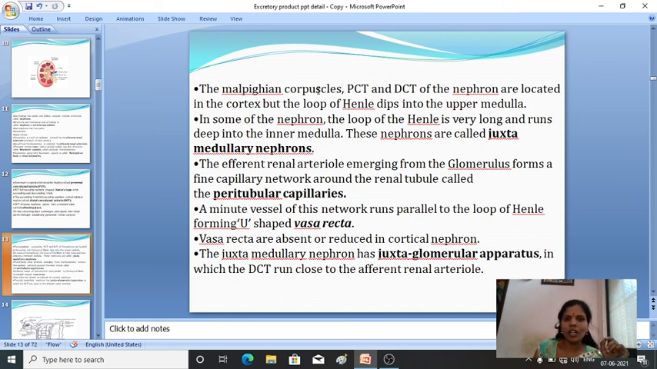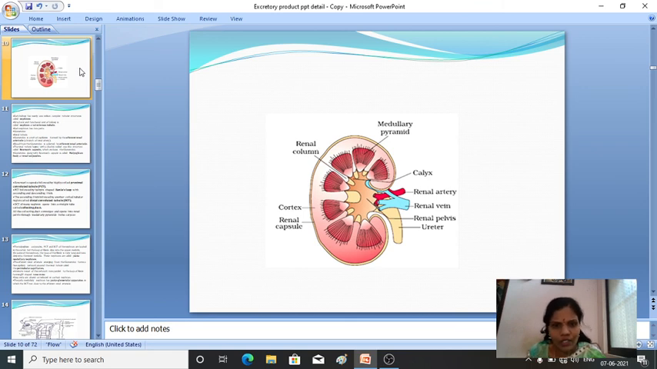These three, the Malpighian corpuscles, PCT and DCT, are located in the cortex. And the loop of Henle is located in the upper medulla region. Then in some of the nephrons, the loop of Henle is very long and it runs deep into the inner medulla. Then these nephrons are called juxtamedullary nephrons.